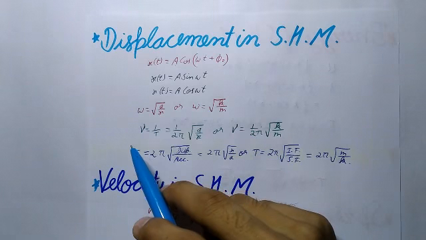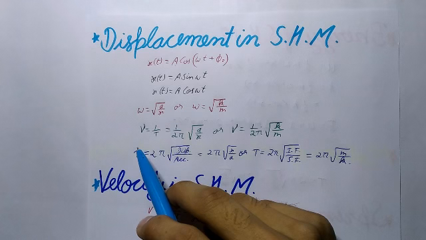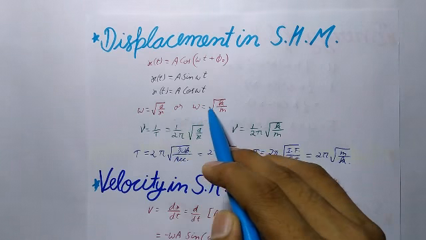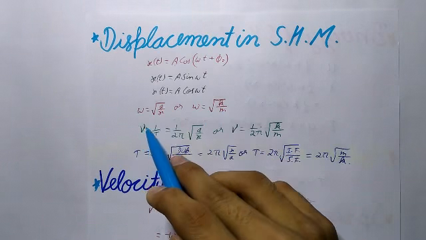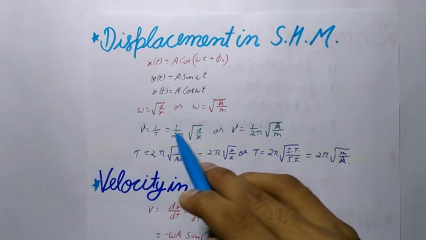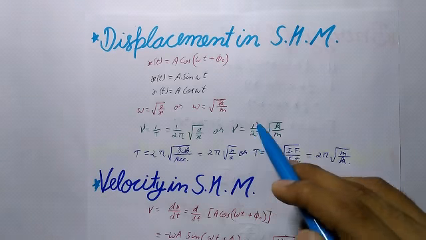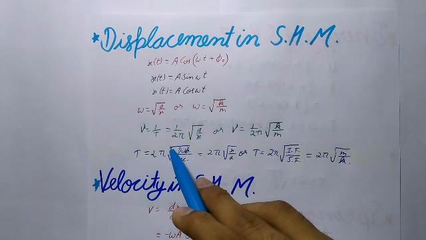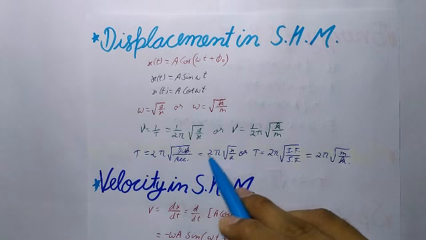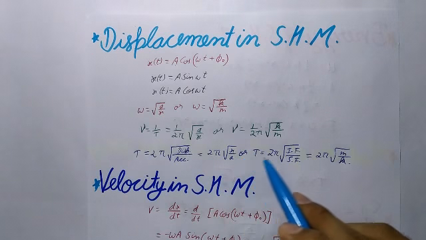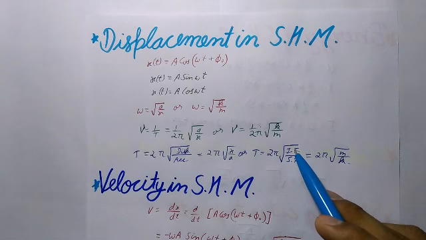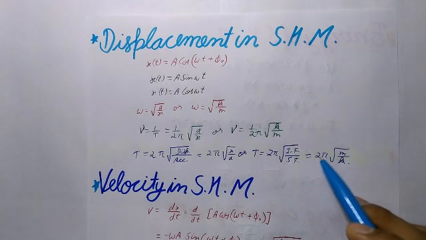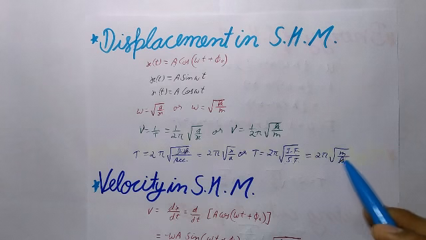Now the angular frequency ω, frequency ν, and time period T of the motion are given by ω = √(a/x), or ω = √(k/m), and ν = 1/T = 1/2π √(a/x), or ν = 1/2π √(k/m), and T = 2π √(displacement/acceleration) = 2π √(x/a), or T = 2π √(inertia factor/spring factor), which will be equal to 2π √(m/k).